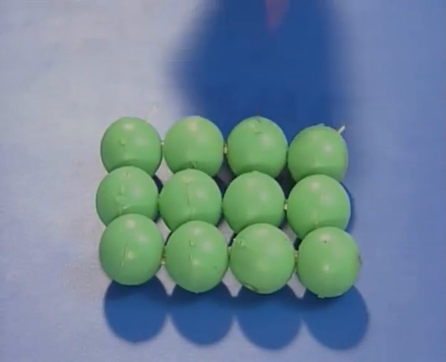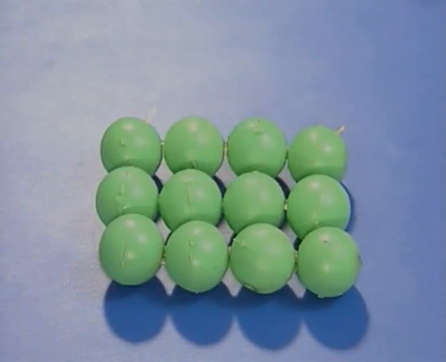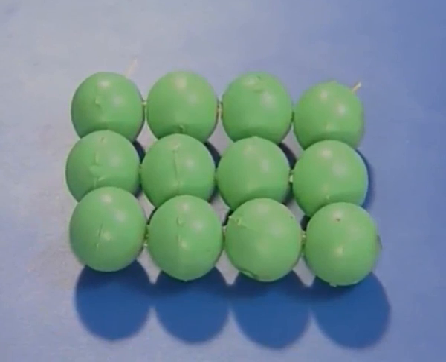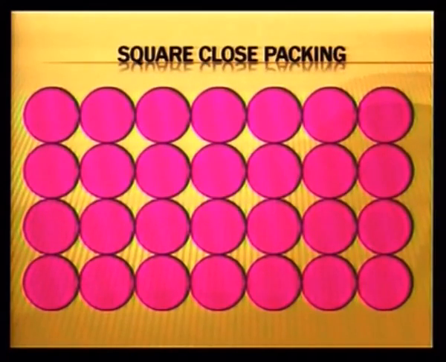In this arrangement, you can see there is a lot of free space available. It is not a very efficient kind of packing. This packing is called square close packing. You can see the same arrangement which we obtained through balls shown here in the drawing. All the particles in each row are aligned with the second row, and if we join the centers of particles, we can get a square. Therefore, the name is square close packing.